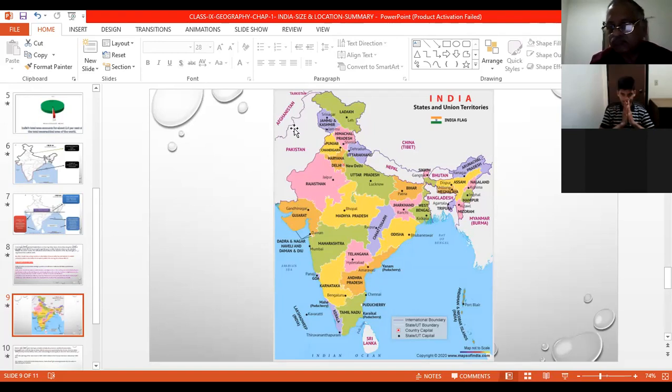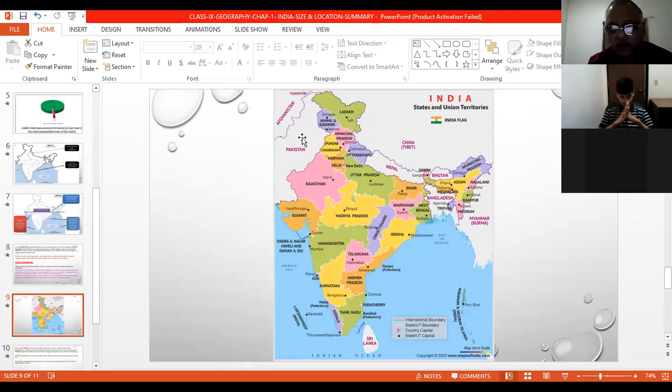Now the neighbors. There are some neighbors with whom we have a land boundary, we are connected through land, and 2 who are in the water, connected to us through narrow straits, not by land.